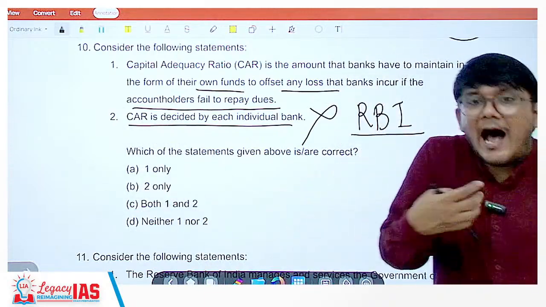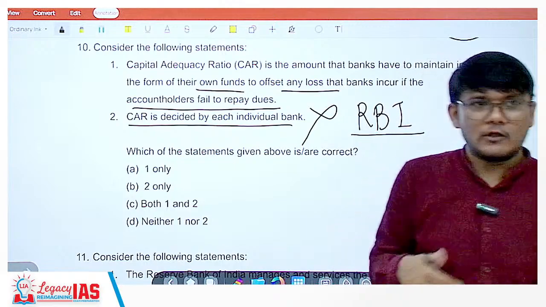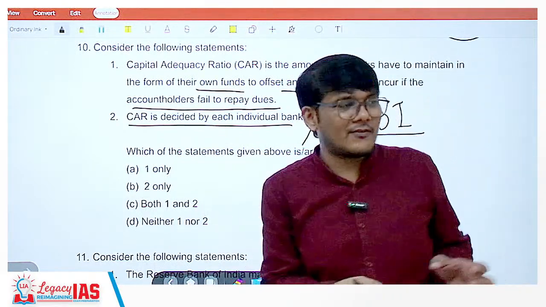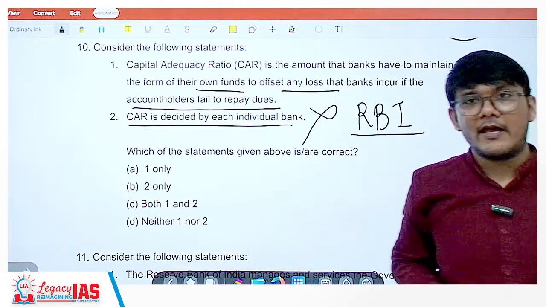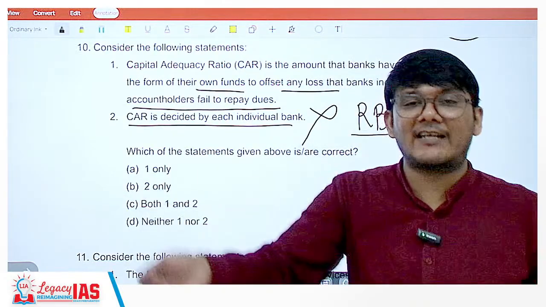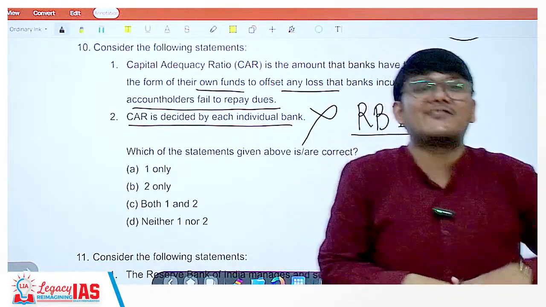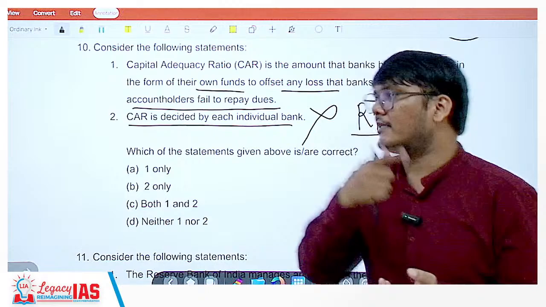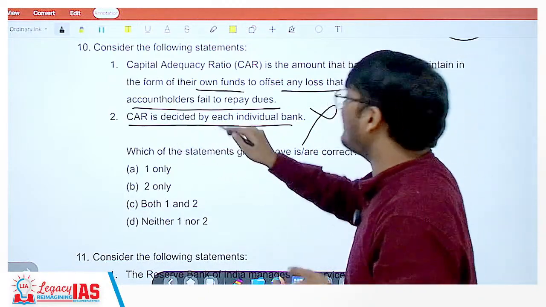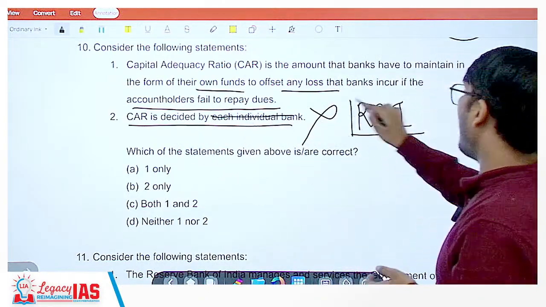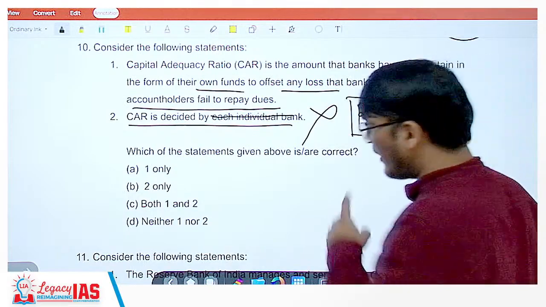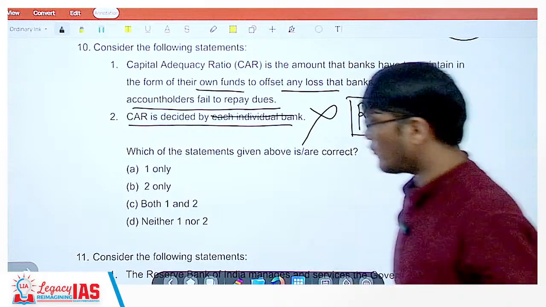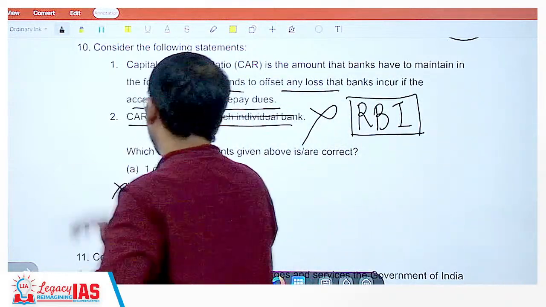So you cannot ask banks to decide it. Do you check your own answers? You may at times, but if it is, let's say, the UPSC exam, and after the exam you will get selected, you will not check your own UPSC answer sheets, right? Because you will be biased, you will give yourself full marks. In the same manner, the CAR will not be decided by the individual bank. RBI is the regulator, guys. RBI is going to tell how much the percentage should be. So statement 2 is absolutely wrong.